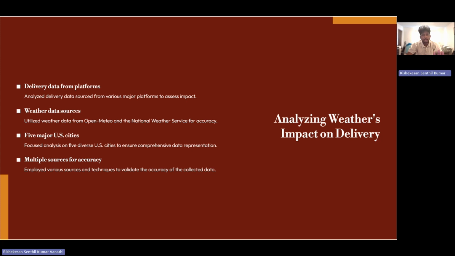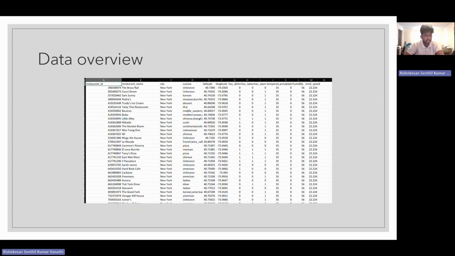So this is the data collection part, and this is how the data looks. It has the restaurant ID, restaurant name, city, cuisine, latitude, longitude, the location, how many deliveries and takeaways it has, temperature, precipitation, humidity, and wind speed. This is my master data. I think these were the required features for whatever I am working on.